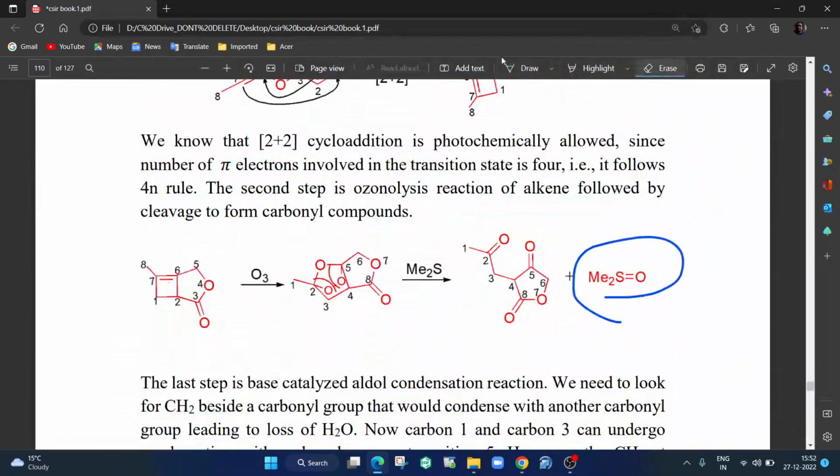Don't even bother to see this part, ozone is what is happening. Just understand you are breaking here, putting C double bond O here. Okay, here you are putting C double bond O, that's what I have shown here, and you are putting C double bond O here. So that's what I am showing here, C double bond O, right? And then